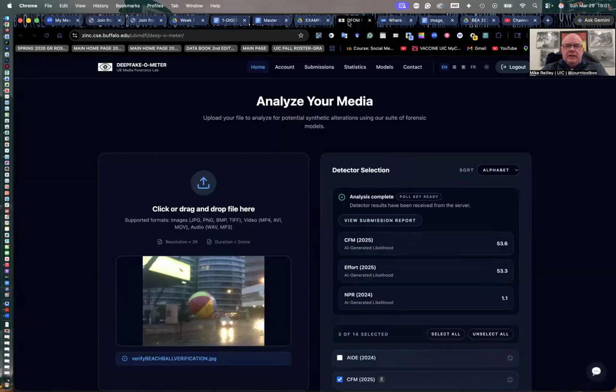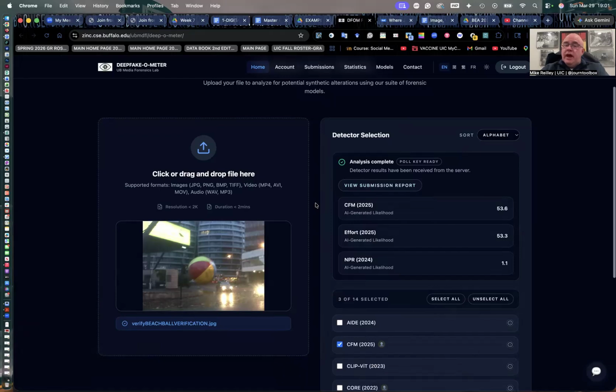So let's go back in here. And this one, not as conclusive. CFM only gave it 53% chance. That's still pretty high, though. And Effort's AI detection is 53%. Here's what's interesting, though. These kind of are 50-50 in thinking this real photo's AI. So I don't know if I trust that.